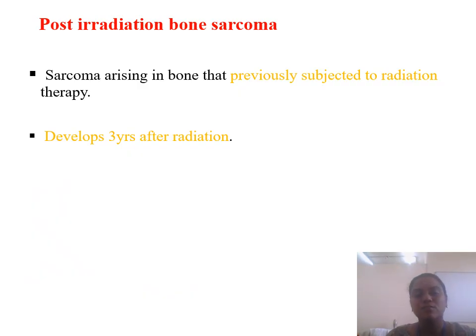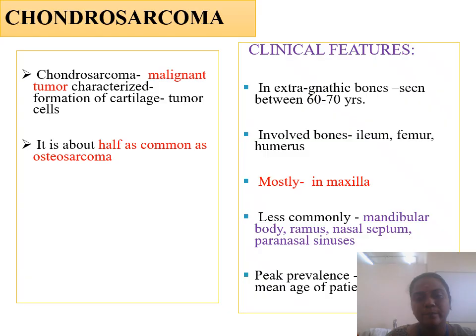There is another form, which we call post-irradiation bone sarcoma. This is not osteosarcoma; it is a sarcoma arising in a bone that was previously subjected to radiation therapy. So this type of sarcoma usually develops 3 years after radiation.